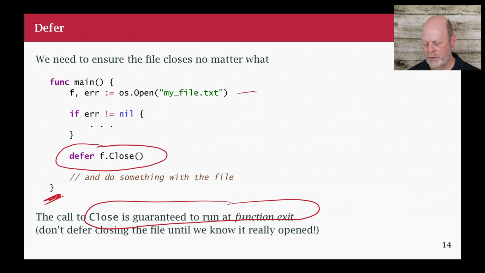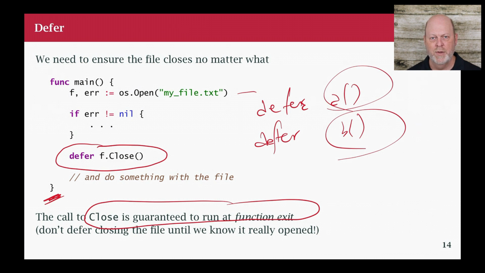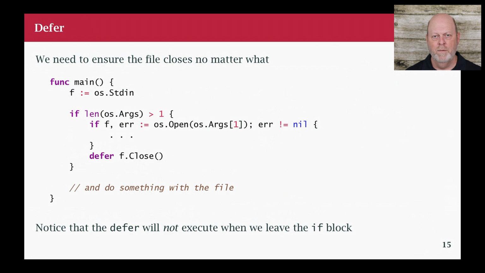And if I have more than one defer, so let's suppose I have a defer A, and then I have a defer B, when I leave the function, they'll be done in the opposite order. So defer B will be called and then A will be called. So they get stacked up, right? Whatever the last one in is the first one out. So defer is extremely useful. Defer operates on a function scope, okay, not on a block scope.